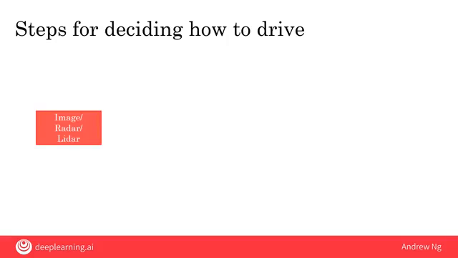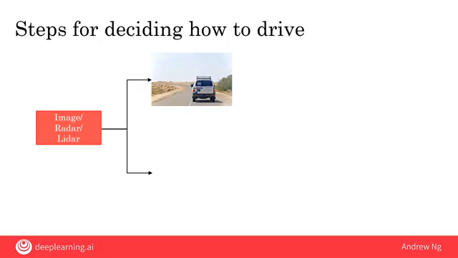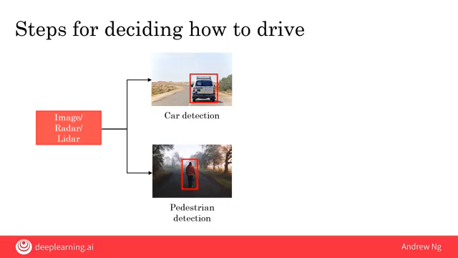The car will take as input various sensors, such as pictures of what's in front of the car or to the sides or behind, as well as maybe radar or LiDAR, meaning laser sensor readings. Given this input of a picture and maybe other things, it then has to detect other cars, as well as where the pedestrians are, because we want to avoid other cars as well as avoid pedestrians. Both car detection and pedestrian detection can be done with machine learning using input-to-output, or A to B, mappings that take as input the picture and maybe radar and LiDAR, and tell us where the other cars and pedestrians are.